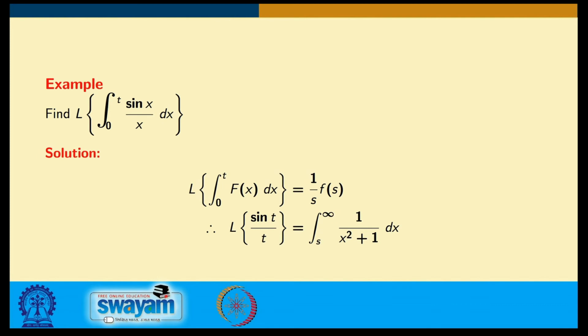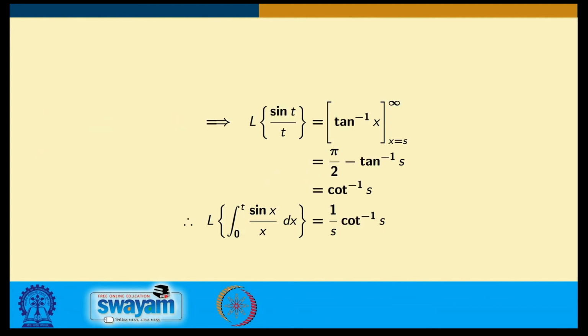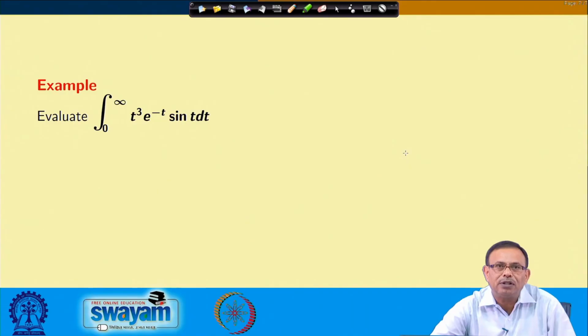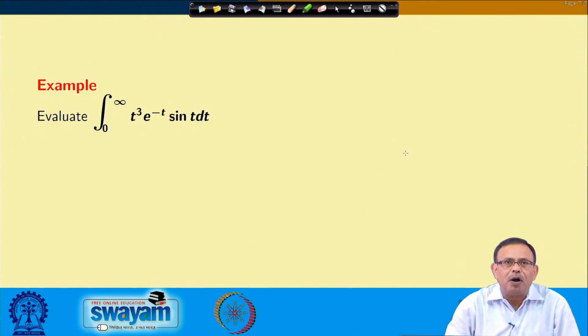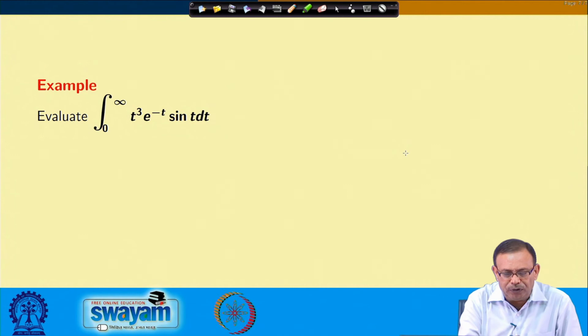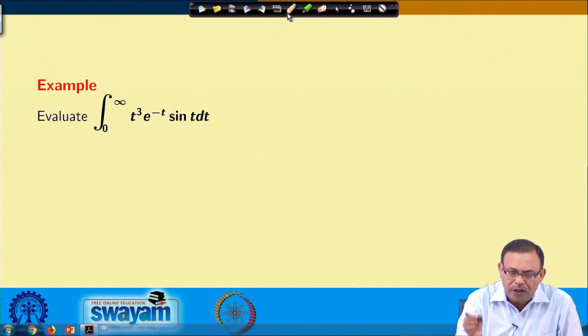So, quickly let us see this, and from here I can obtain tan inverse x, which is nothing but pi by 2 minus tan inverse x, which is equal to cot inverse x. Now, see this problem with t cube. Earlier we have done t into e power minus t into sin t dt. Now, if you have a power of t, t cube into e power minus t sin t dt, in that case,